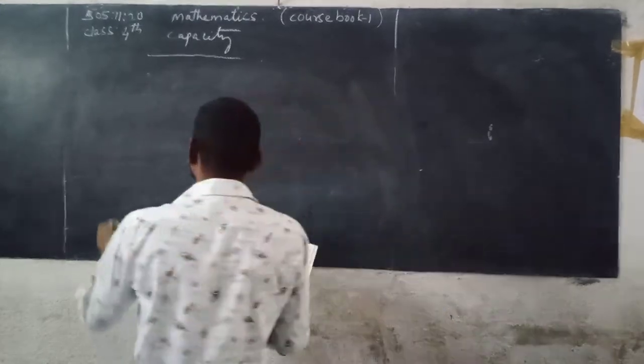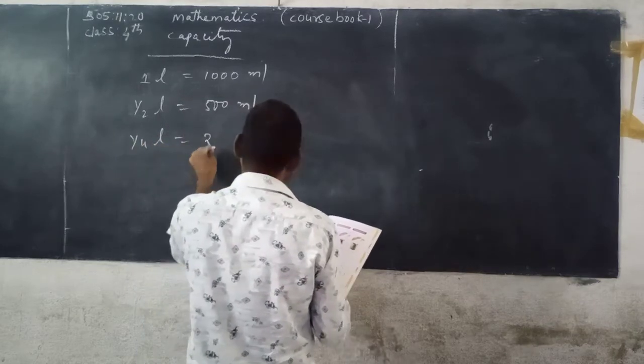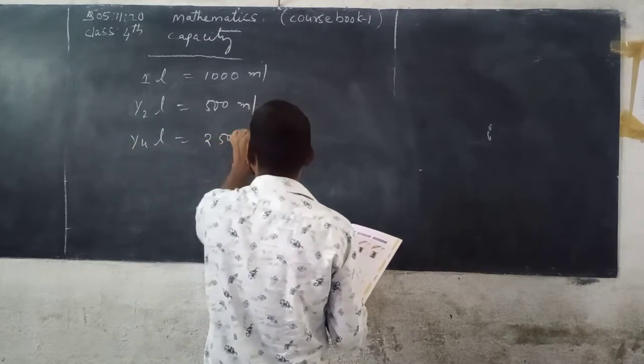See here, 1 liter (L) is equal to 1000 ml, milliliter. Next, half liter. That is equal to 500 milliliters. Now next, 1/4 liter. That is equal to 250 milliliters.